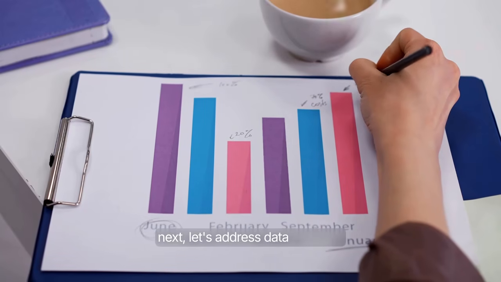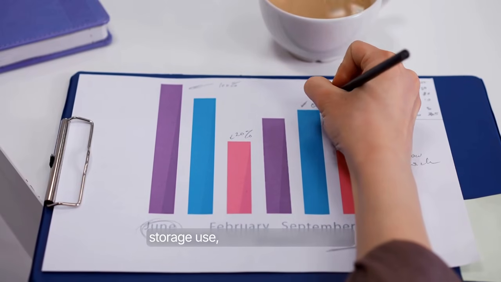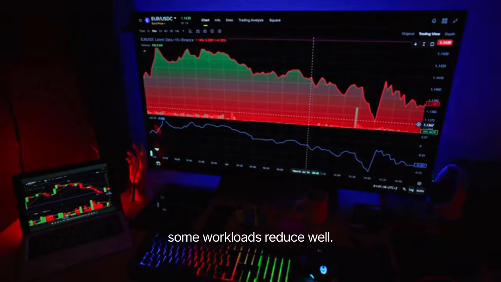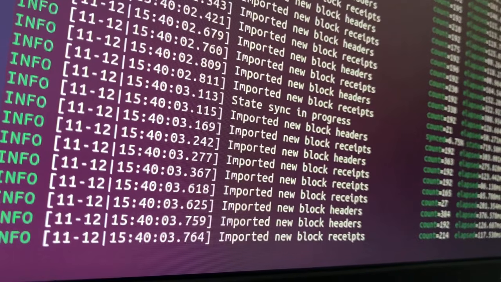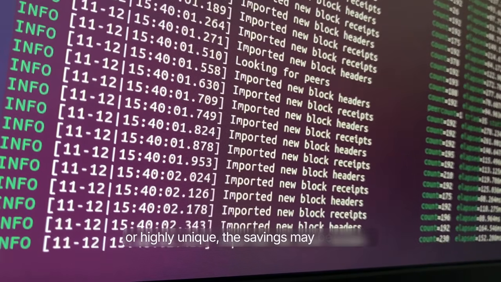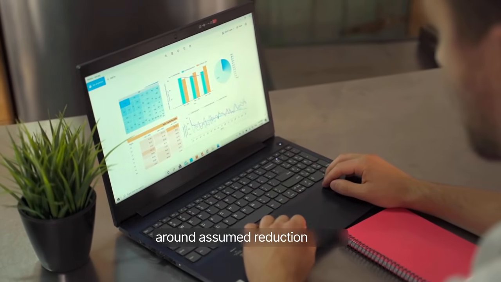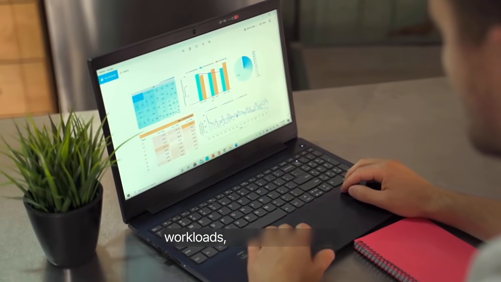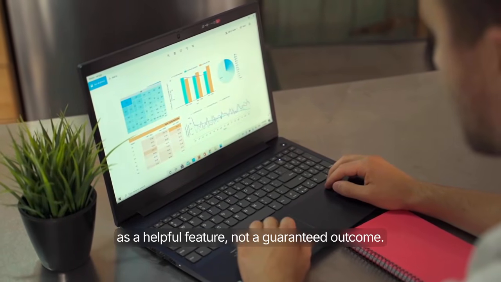Next, let's address data services. Deduplication and compression can reduce storage use, but they are not magic. Some workloads reduce well, others do not. If data is already compressed, encrypted, or highly unique, the savings may be limited. Do not build your capacity plan around assumed reduction ratios. Build it on measured results from your actual workloads, and treat reduction as a helpful feature, not a guaranteed outcome.